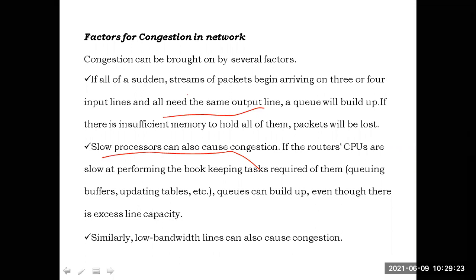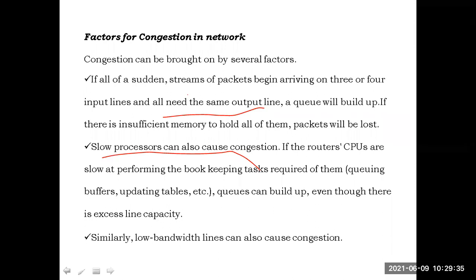Similarly, one more reason is that low bandwidth lines also cause congestion. For example, the road is a small road, a single line road. Even if more vehicles are coming, the road is single line. There is a chance of getting a traffic jam. Incoming vehicles and outgoing vehicles, everything is more, and with a single line road, automatically there will be a traffic jam. Similarly, low bandwidth lines will also cause congestion. These are some factors where there is a chance of getting congestion in the network.